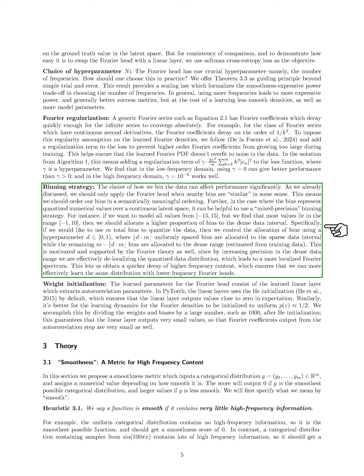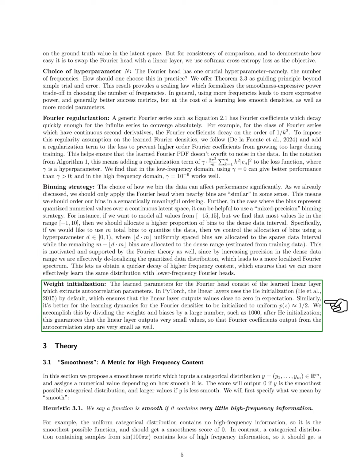This involves allocating more bins to dense data intervals while controlling the allocation with a hyperparameter. Finally, we discuss weight initialization for the Fourier head. We use He initialization for the linear layer, ensuring that the outputs are close to zero. We also adjust the weights and biases to achieve a uniform distribution, which helps the learning dynamics by keeping the Fourier coefficients small.